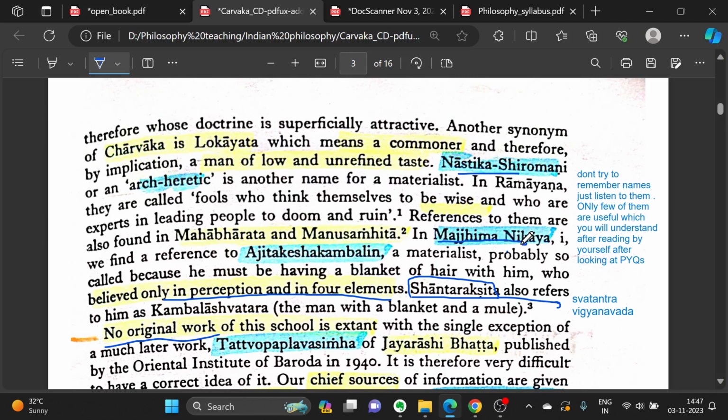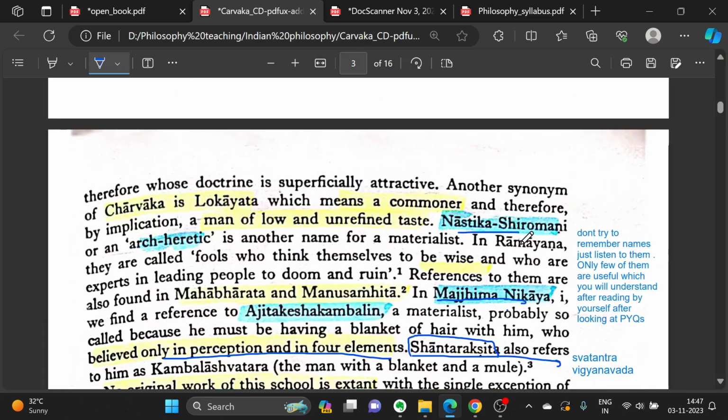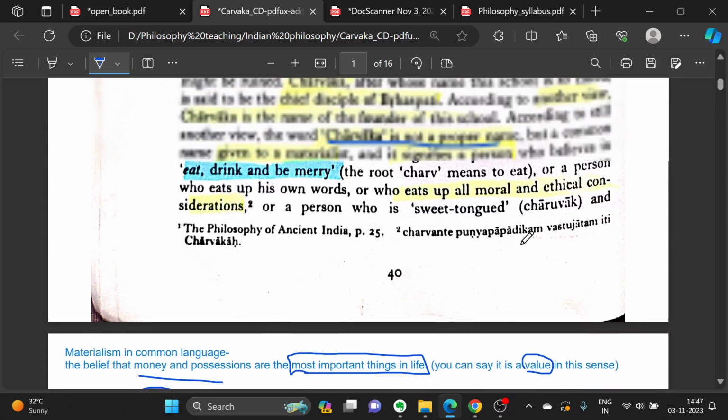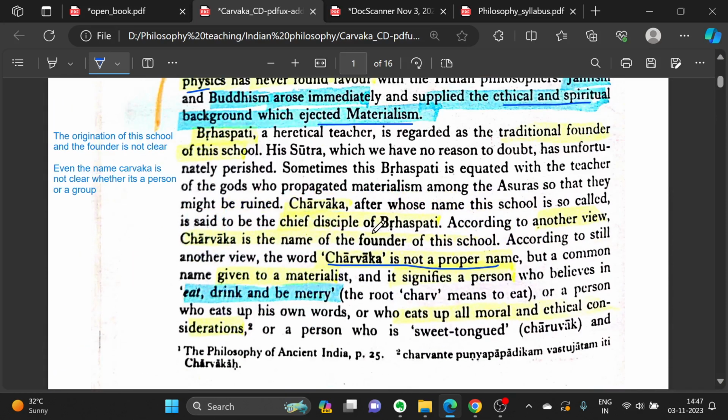They are not important. It's just that you should read things once just to get the background, just to get the interest. So, what we are seeing is that the history of Charvak is not very clear. This school has no primary literature left, written by someone who has been following Charvak. At least not some ancient literature.